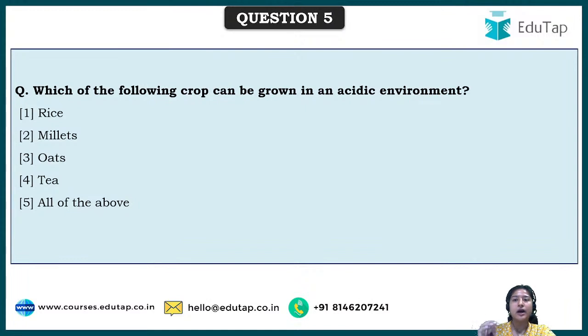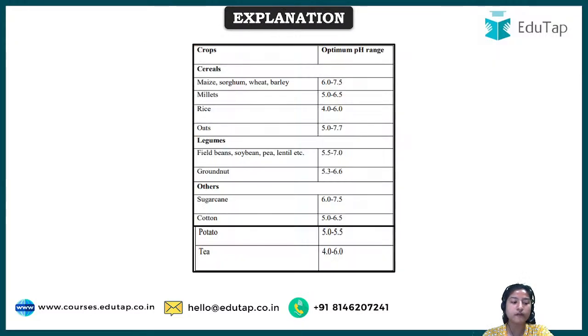Tolerant means ideally they would not like that environment, but if they are exposed to such acidic or basic conditions, they would still survive. So there are acidic pH tolerant crops and basic pH tolerant crops. The correct answer to this is all of the above.